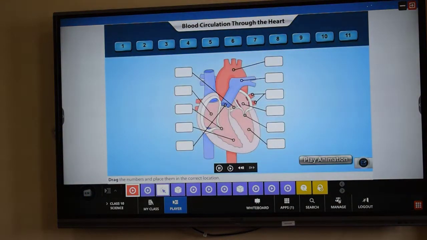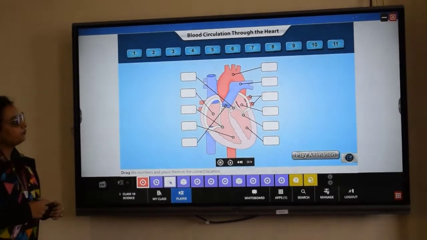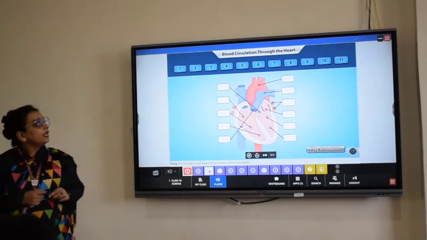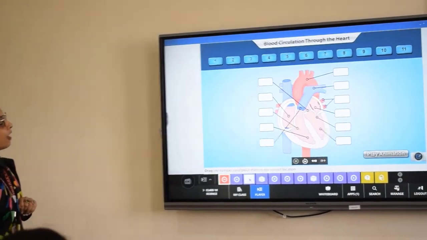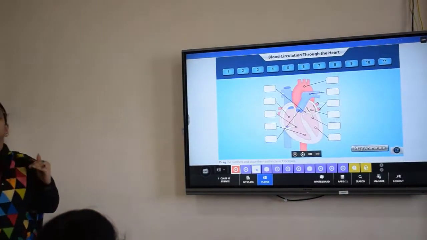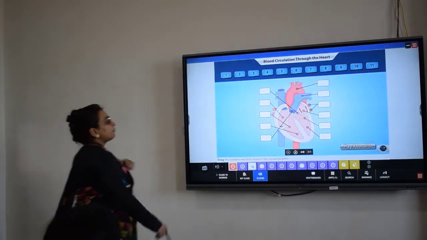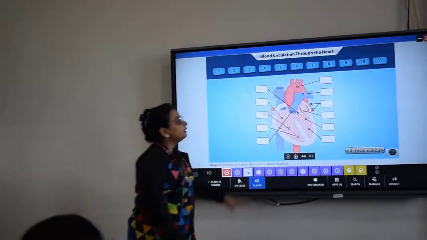Let's try a small activity. Trace the sequence of blood flow through the heart by placing the numbers in the correct slots. Start with the flow of deoxygenated blood from the body into the heart. In this small activity, we have to trace the flow of blood from one chamber of the heart to the next chamber of the heart. So what will be the numbering? Can you tell?